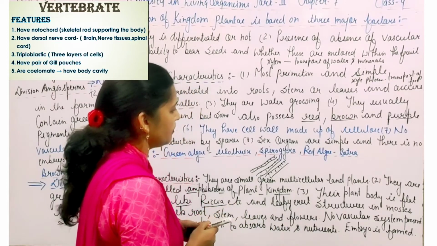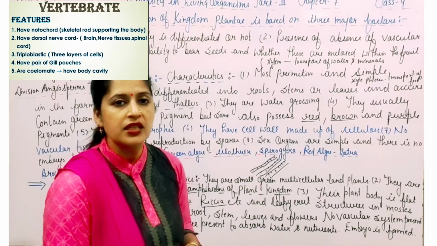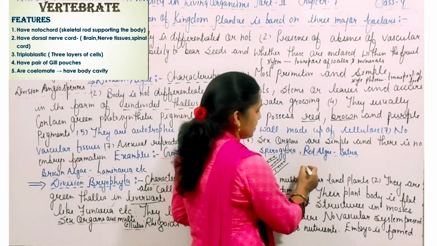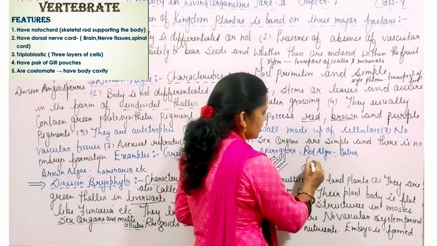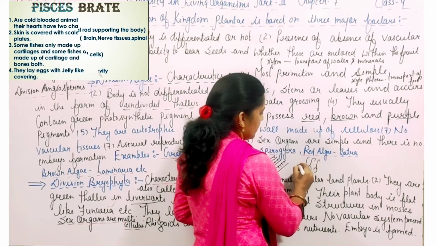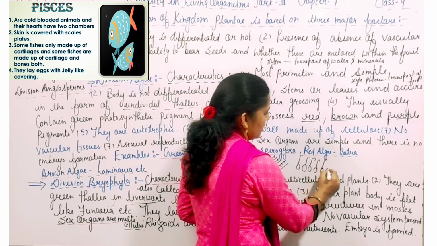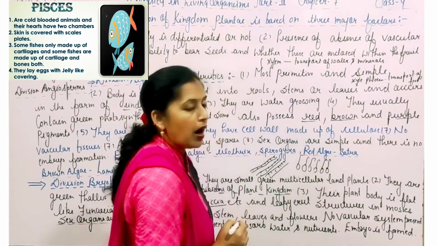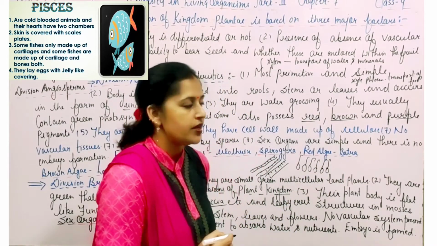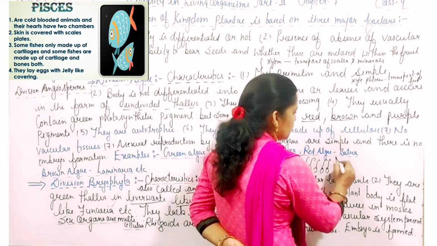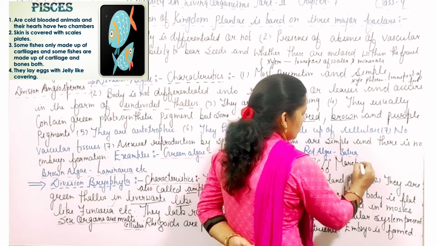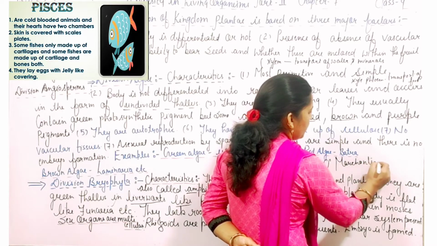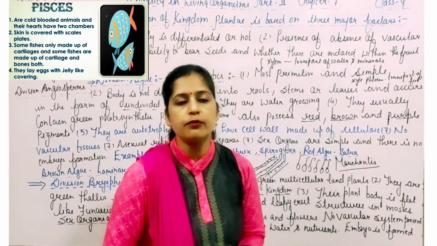And the common example in case of the mosses is the Funaria, and the diagrammatic representation of the Funaria is just like this. This is the Funaria. And Marchantia is also an example of the division Bryophyta. That is Marchantia. It is also a common example of the division Bryophyta.